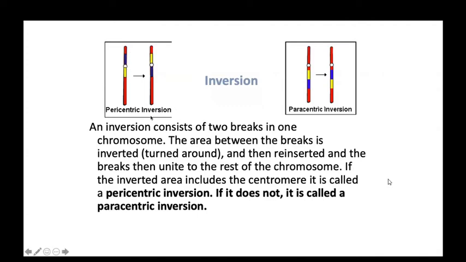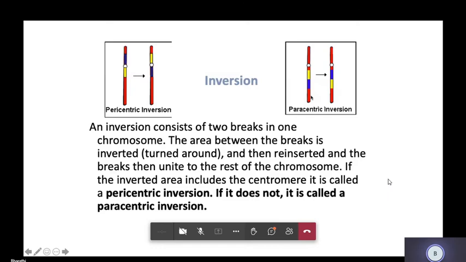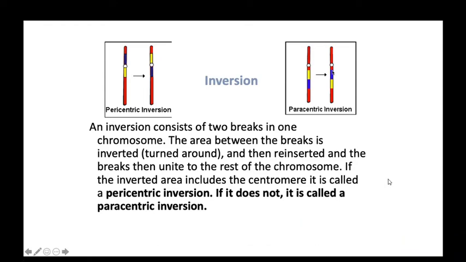So a pericentric inversion is when the inversion involves the centromere. Then the inversion is called a pericentric inversion. A paracentric inversion is where the inversion occurs beyond the centromere. That is the centromere, and the inversion occurs here. That is called a paracentric inversion.